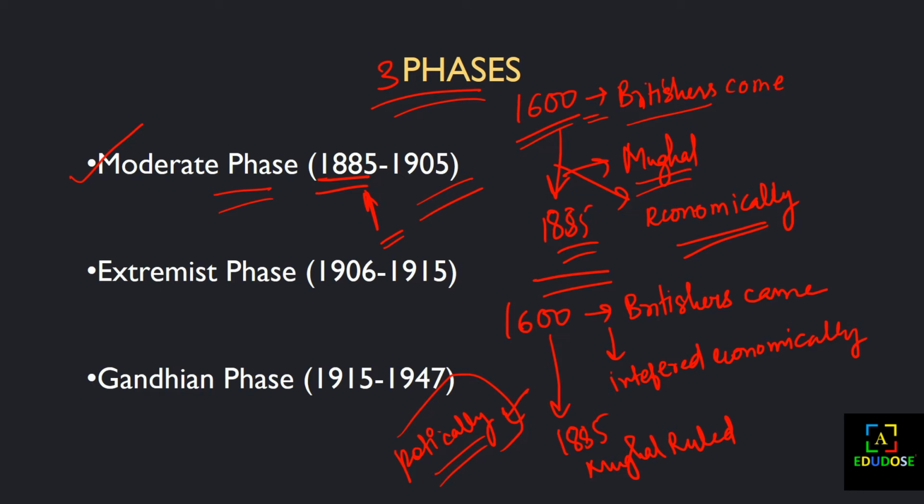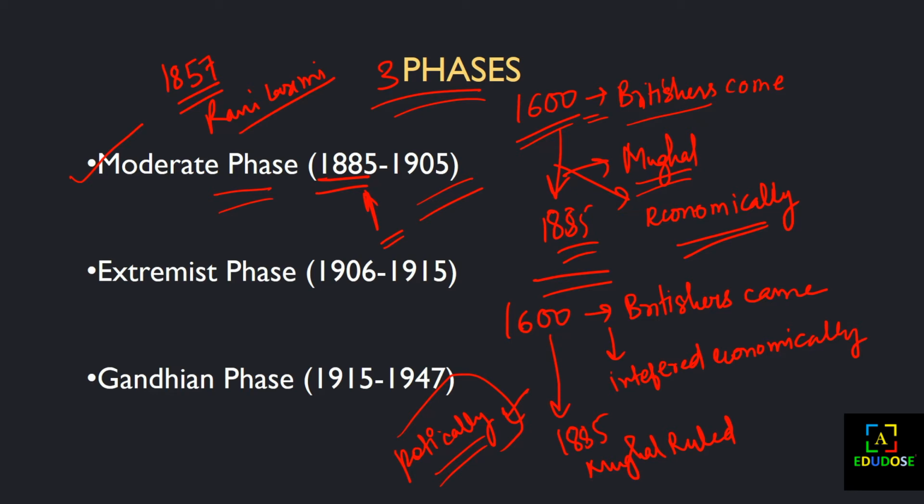As we have understood, the first clear expression of nationalism in Europe was the French Revolution, but in India's case it was the freedom struggle of 1857, the story of Rani Lakshmi Bai that I was talking about. Though the Britishers came in the 1600s, they didn't interfere in the political situation.